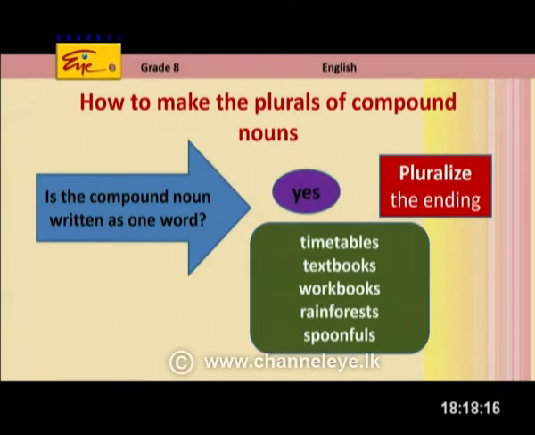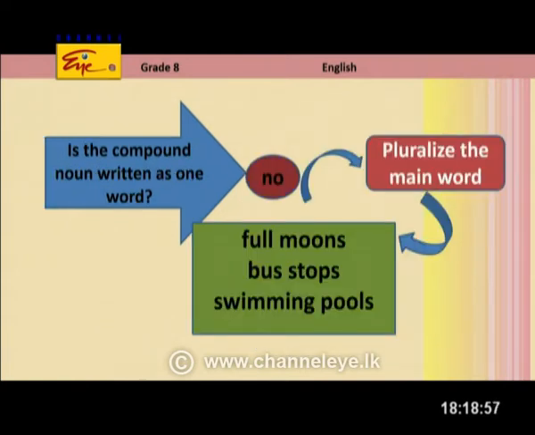Right. How to make the plurals of compound nouns, right? That is also very simple. We are going to learn that. Is the compound noun written as 1 word? Yes. Then you must pluralize the ending of the word if you find the compound noun written as 1 word, right? Like timetable becomes timetables, textbook becomes textbooks, workbook becomes workbooks, rainforest becomes rainforests, and spoonful becomes spoonfuls.